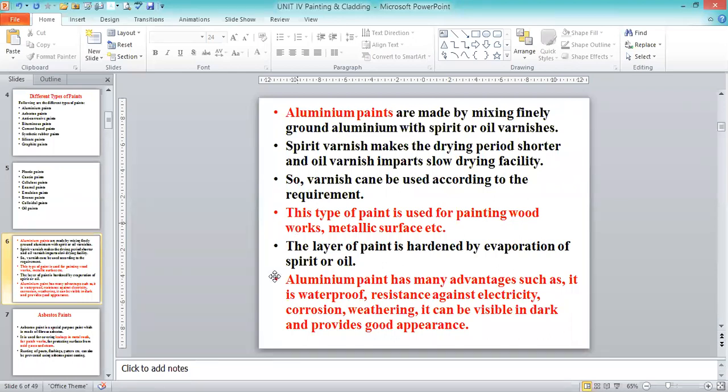Whatever I highlighted, just go through that one. Aluminum paints are made mainly for painting woodwork and metallic surfaces. Aluminum paint has many advantages: it is waterproof, and resistant to electricity, corrosion, and weathering. It can be visible in the dark and provides a good appearance. That's why we use aluminum paint in most building construction, for woodwork and metallic surfaces. So this is about the aluminum paints.